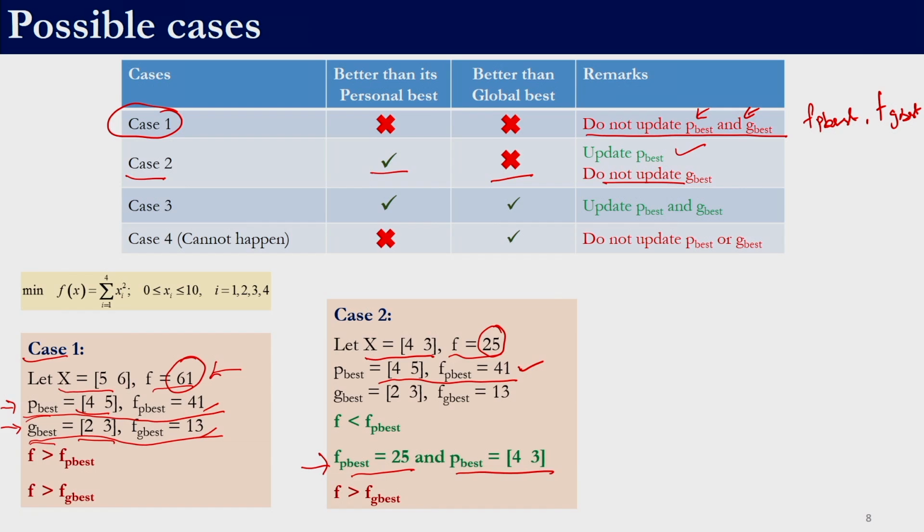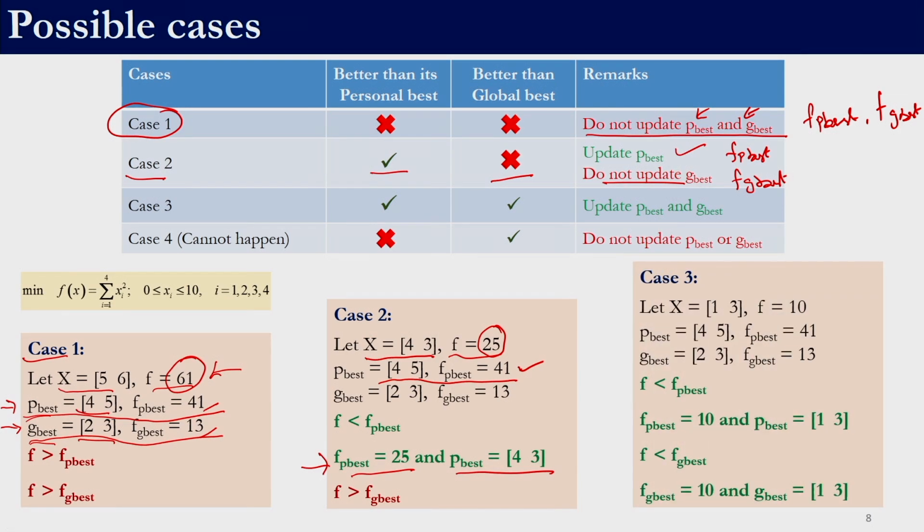whereas now if we compare this 25 with 13, 25 is not better than 13 because we are talking about a minimization problem. So, we do not need to update the g best. Similarly, if we are updating p best, we are also supposed to update f of p best. Since we are not updating g best, we do not update f of g best also. So, this is the second condition.